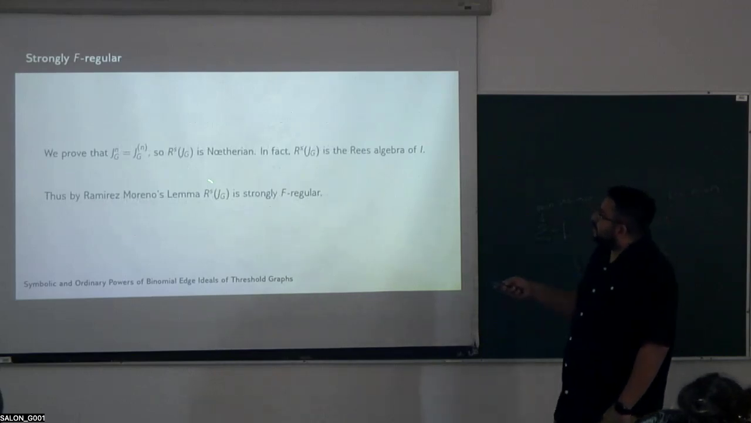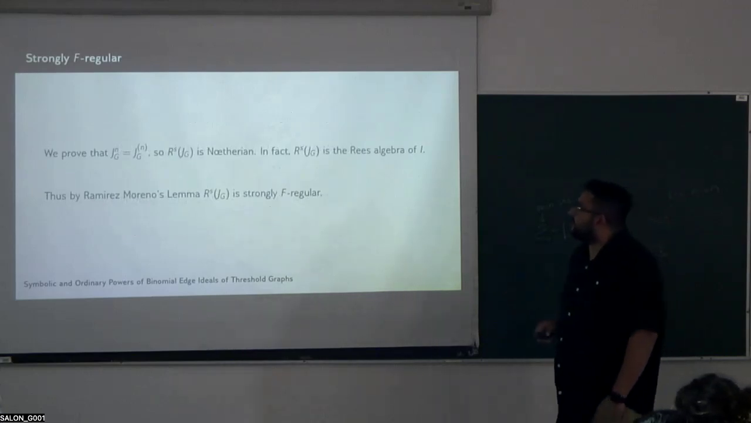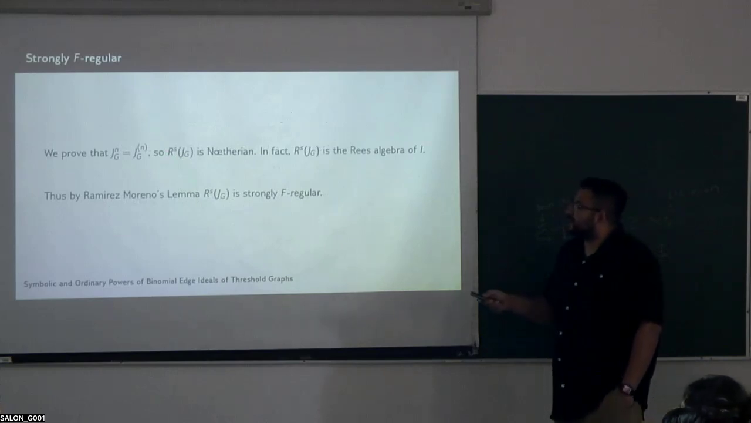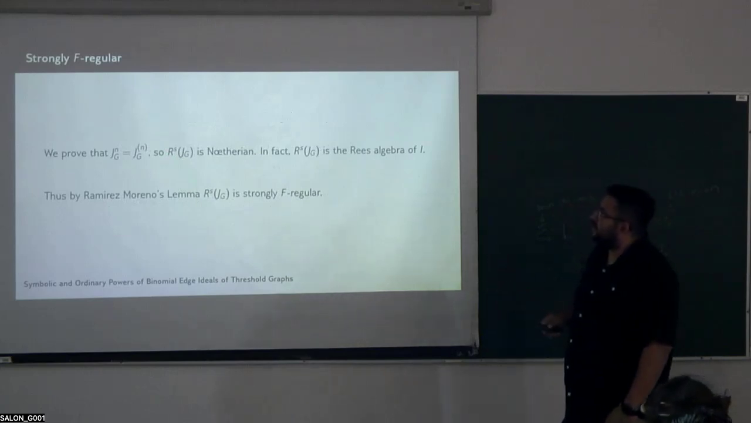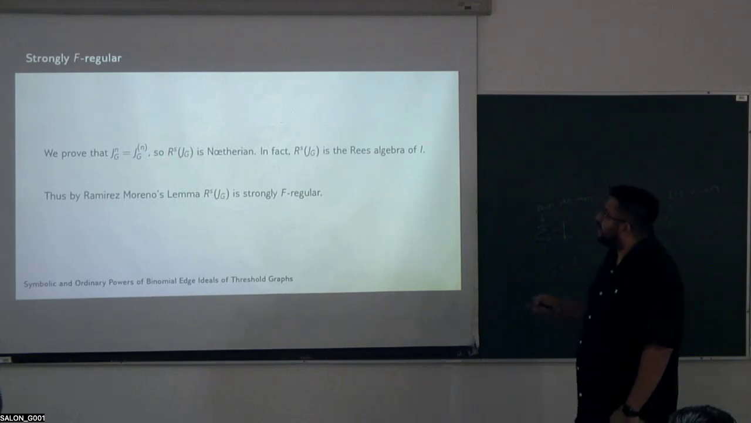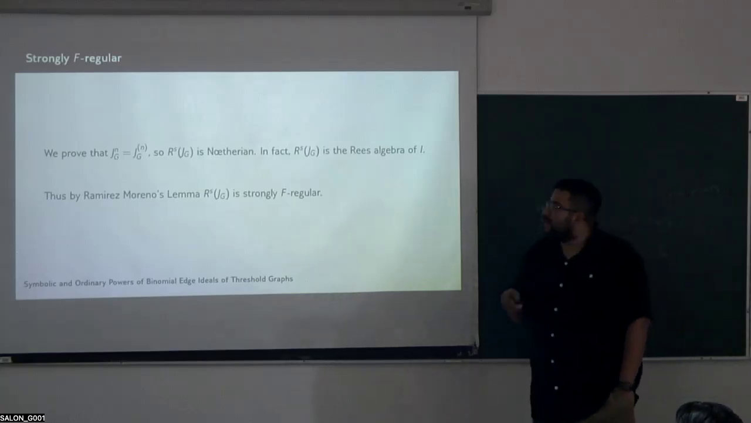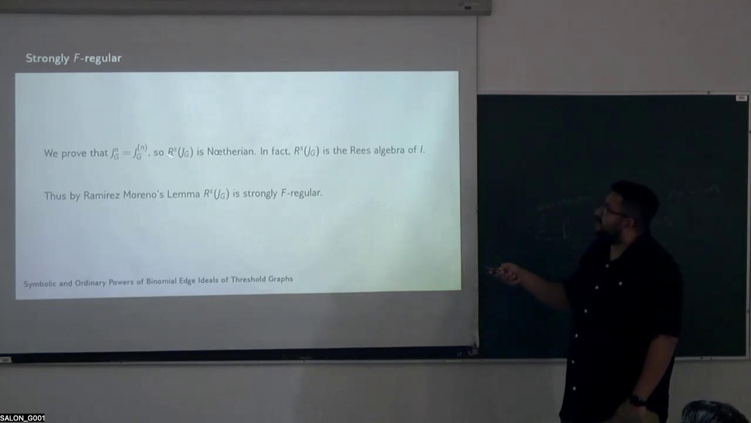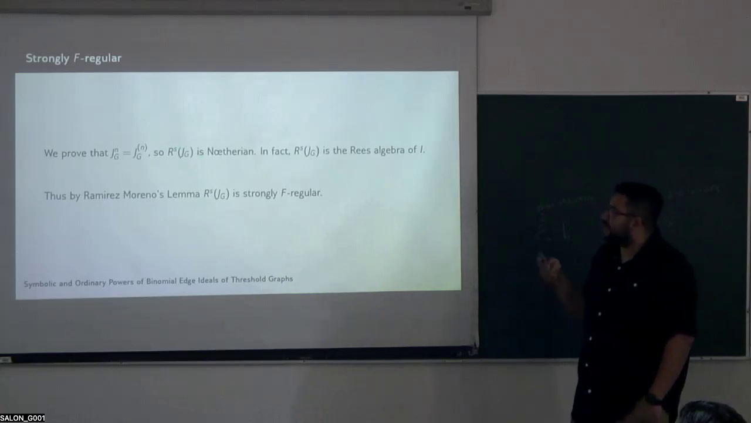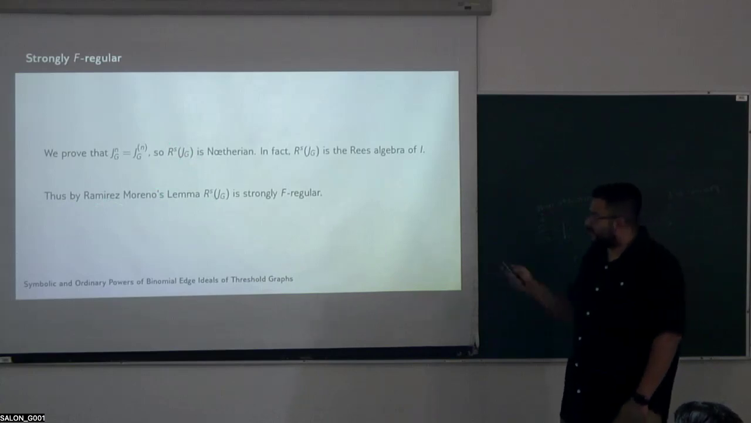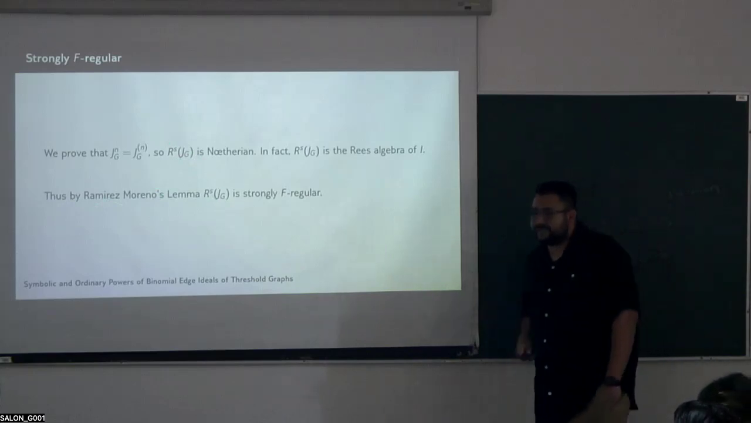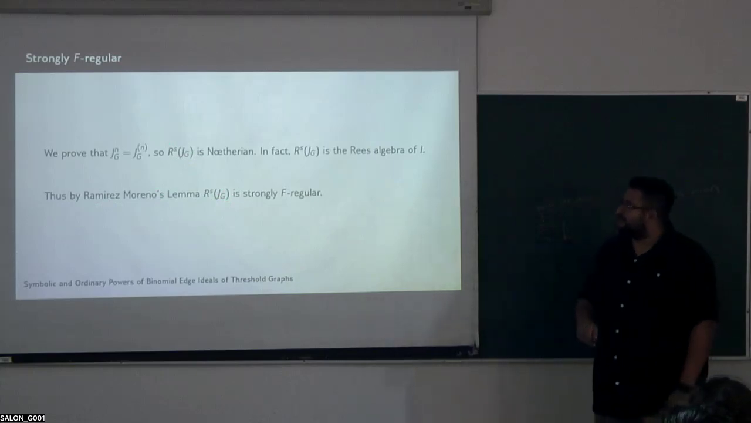Now we are going to prove that the symbolic Rees algebra is Noetherian. This is because we have this equality from this binomial ideal, and we have that the Rees algebra is equal to the symbolic Rees algebra, and we know that the Rees algebra is Noetherian. So this symbolic Rees algebra is also Noetherian. Thus, by the Ramírez-Moreno lemma, the symbolic Rees algebra is strongly F-regular. Thank you.